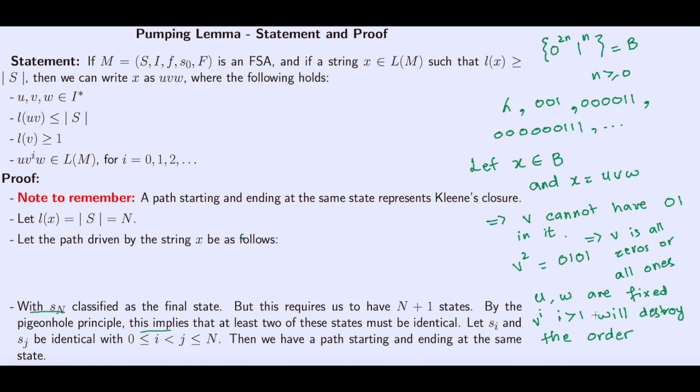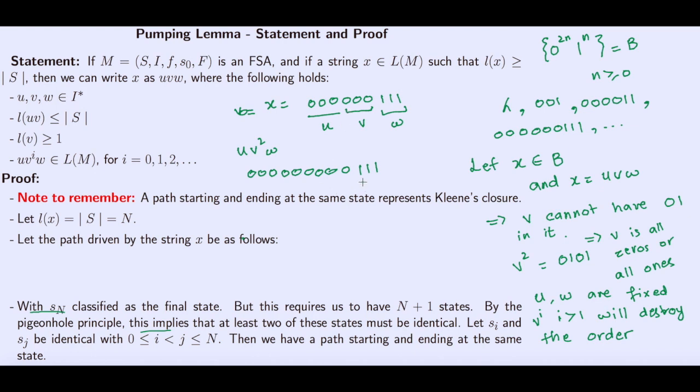Let's say x is equal to 6 zeros and 3 ones, and we say that my v is this part, my w is this part, and my u is this part. Then what is u v squared w? u is still the same, v squared is now 6 zeros, and w is just this. But this destroys the symmetry, because remember, the next string will have double the number of zeros here.